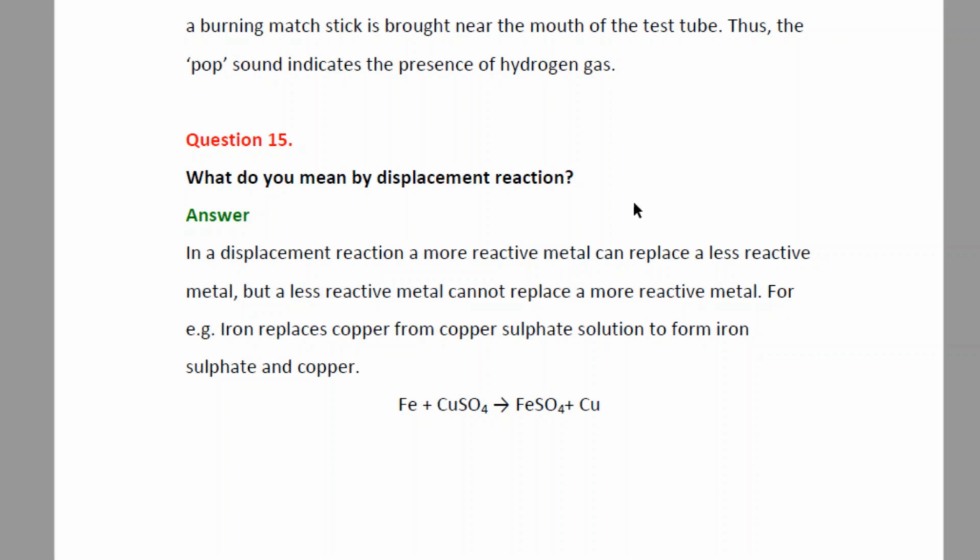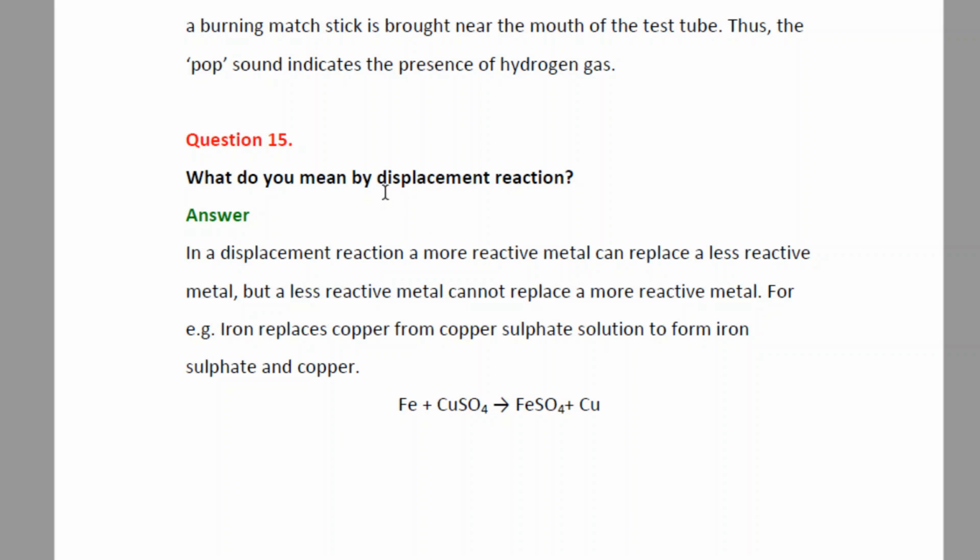Next question, question number 15. What do you mean by displacement reaction? Answer: in a displacement reaction, a more reactive metal can replace a less reactive metal, but a less reactive metal cannot replace a more reactive metal.